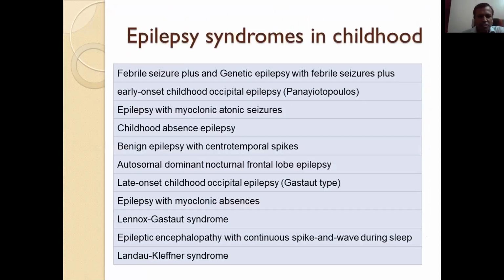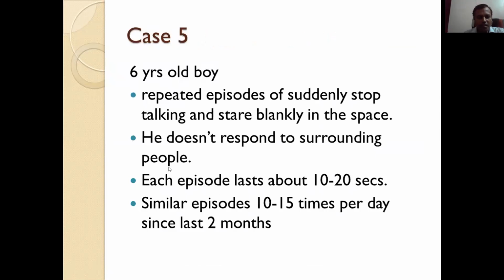So next, epilepsy syndromes in childhood. Benign epilepsy with centrotemporal spikes is the common one. Then childhood absence epilepsy. We also see Panayiotopoulos syndrome, febrile seizure plus, genetic epilepsy with febrile seizure plus, and some epileptic encephalopathy like LGS, that is Lennox-Gastaut syndrome, Landau-Kleffner syndrome, or CSWS, that is continuous spike wave in sleep. So we'll see a few examples of these epilepsy syndromes.